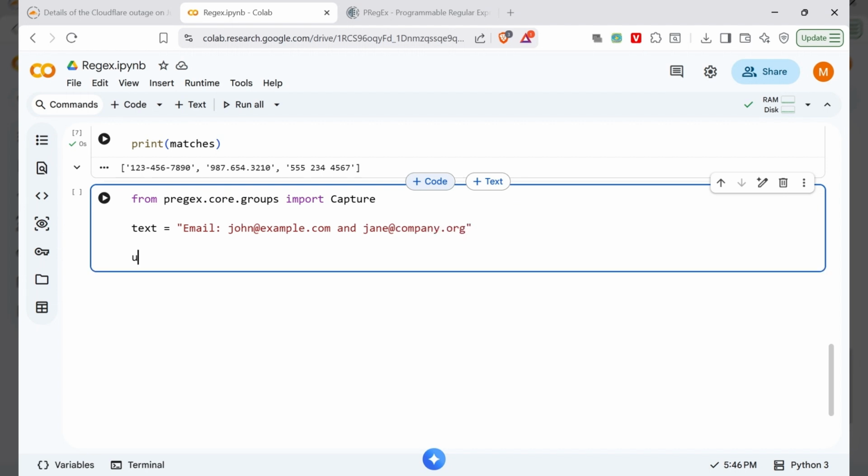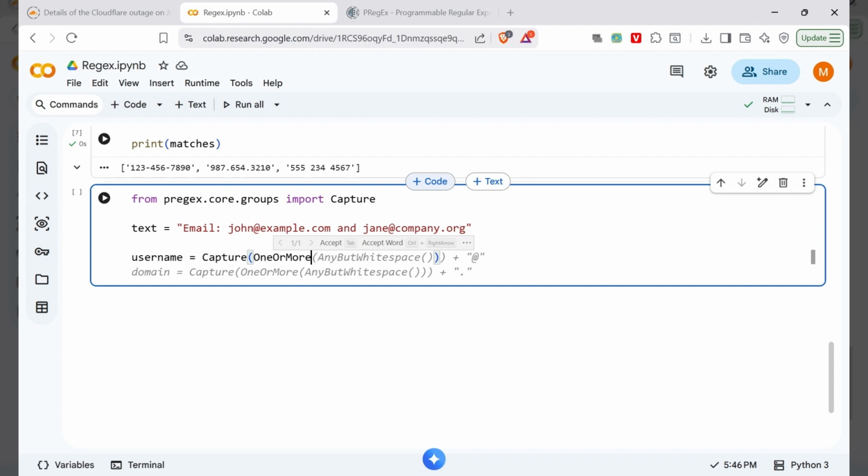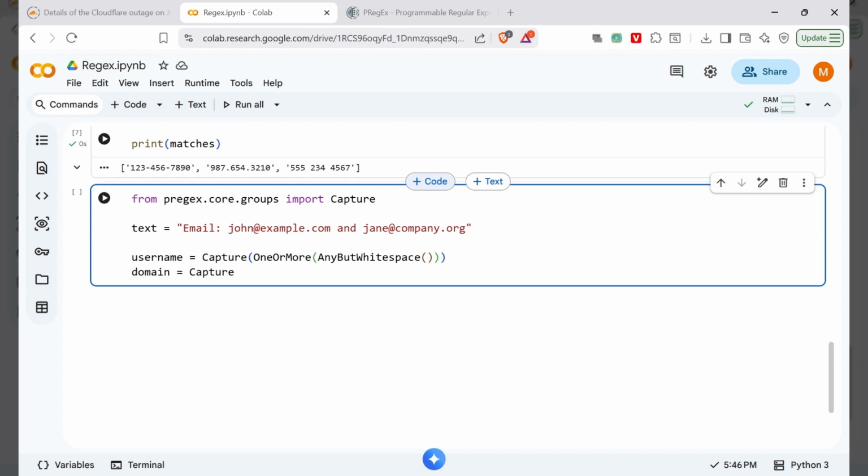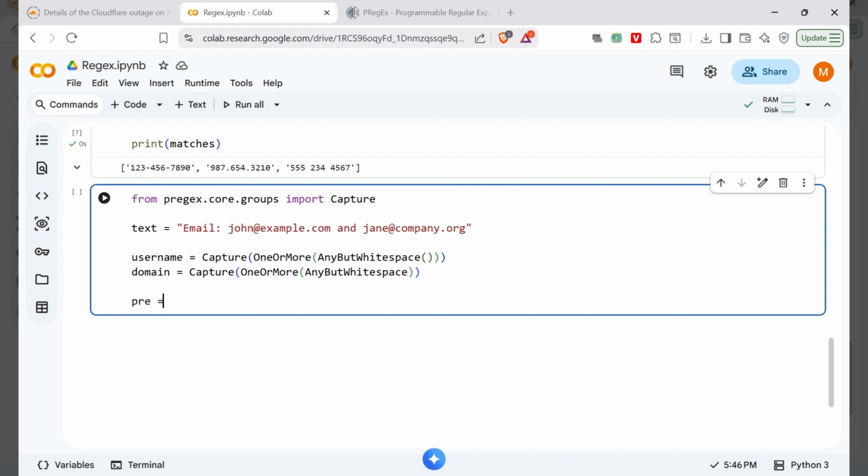Now define the pattern. For that, capture username and domain separately. Call the Capture method, OneOrMore. It can be more than one. AnyButWhitespace. Do the same for the domain. Now build the pattern again: username plus at the rate, since each email ID contains at the rate, plus domain.